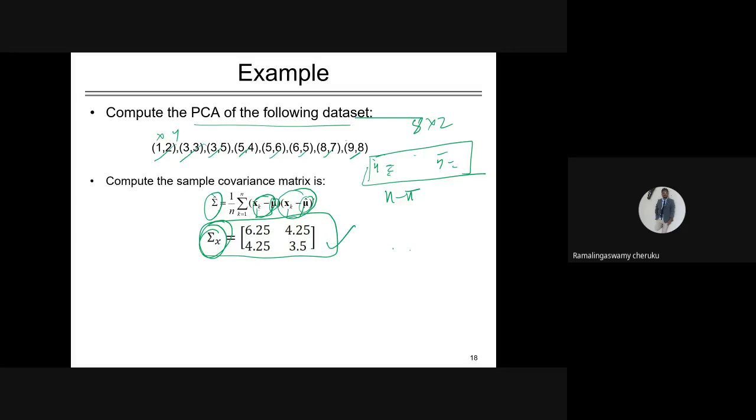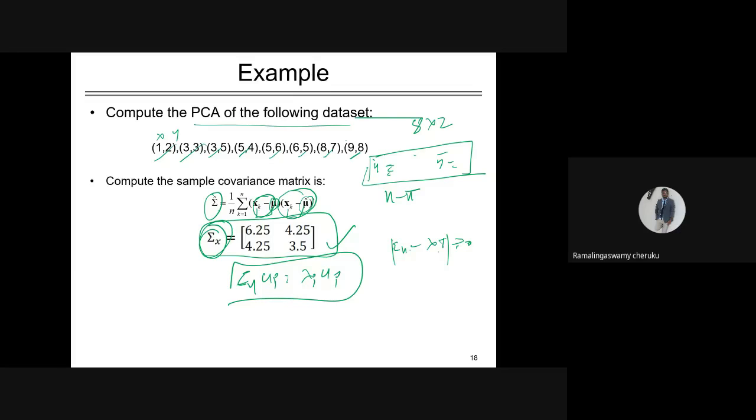Once you get this covariance matrix, sigma x, how do you get the projection? How do you get the eigenvalues lambda? The characteristic equation is sigma x u i equals lambda i u i, and from this you can get the eigenvectors. So how do you get it? The determinant of sigma x minus lambda I should be equal to 0.